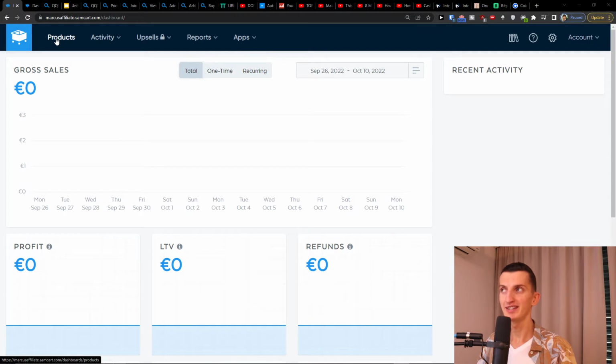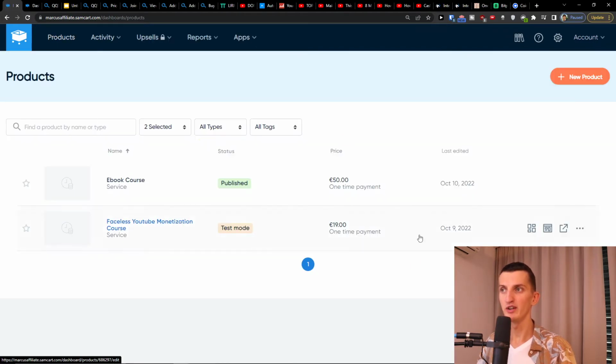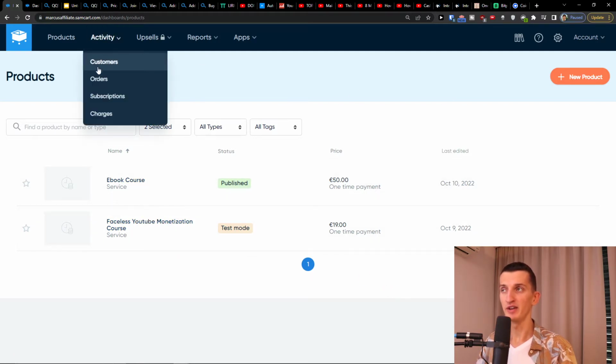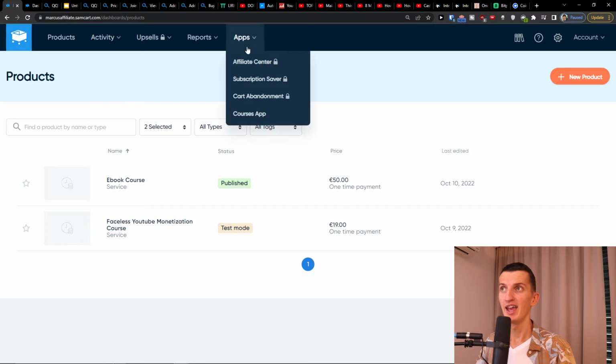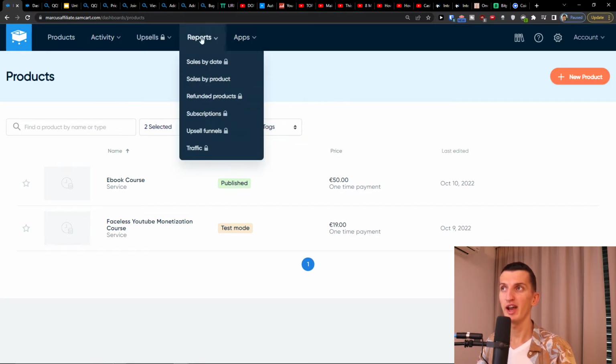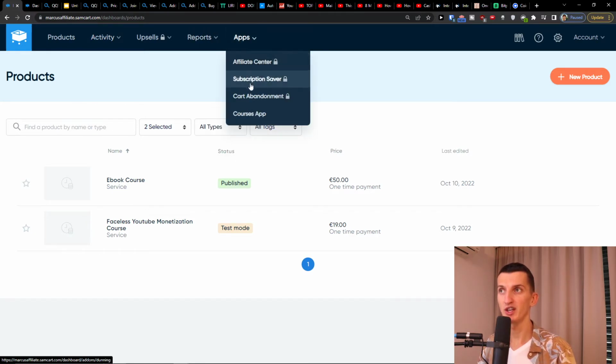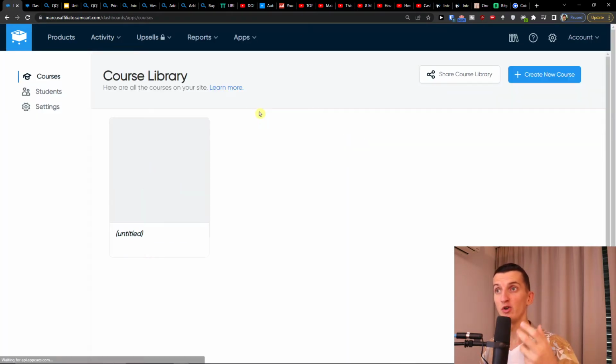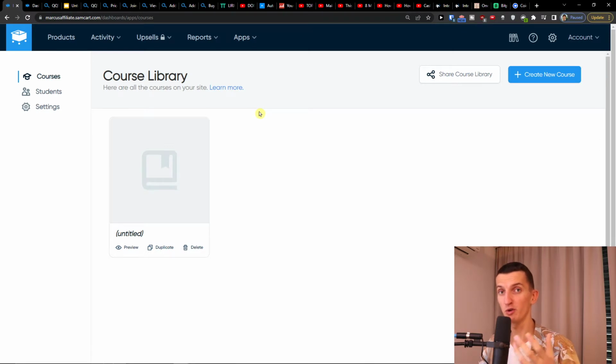Then you're gonna find the next step is products. In products, we're gonna create our own product together. Then you can have activities in which you would find all the customers, orders, subscription, and charges. So all of that you would find right here. And then on application, you would have affiliate center, subscription saver, cart abandonment, and course app, where we are going to start our own course. If you don't want to use Samcart for a course, but you want to, let's say for ebook, you can skip the part where I'm going to teach on how you can create your own course on Samcart.